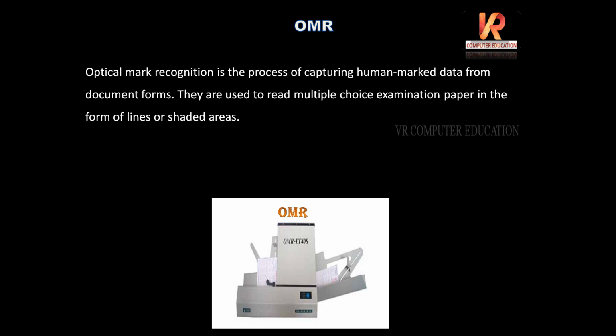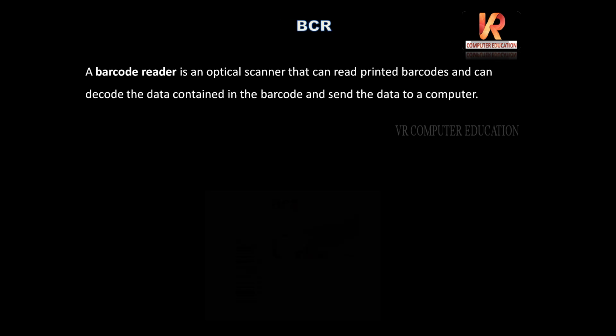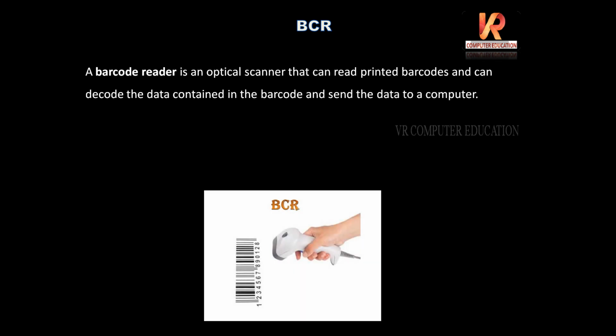So those bubbles are evaluated using this OMR scanner. Next, BCR, the well known barcode reader, is an optical scanner that can read printed barcodes and can decode the data contained in the barcode and sends the data to the computer.